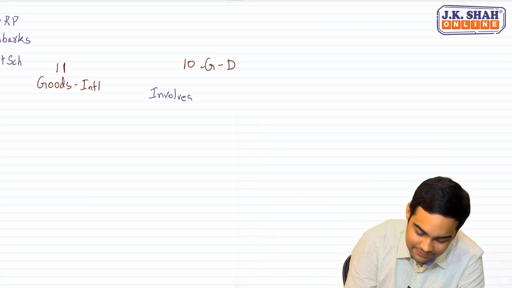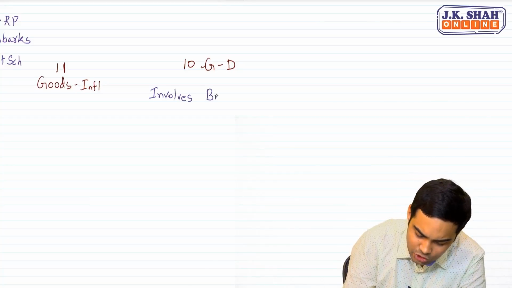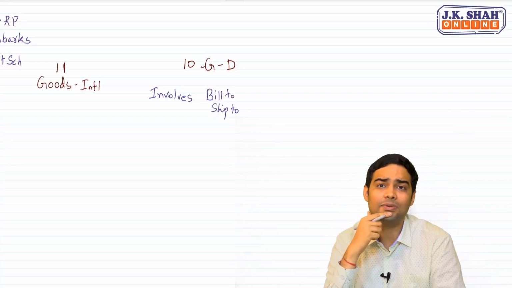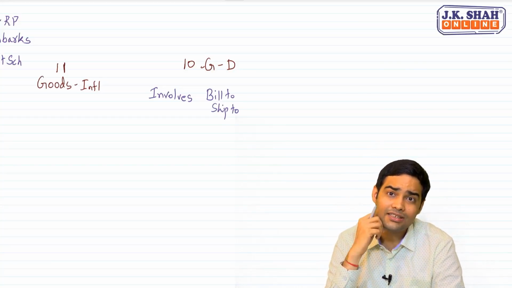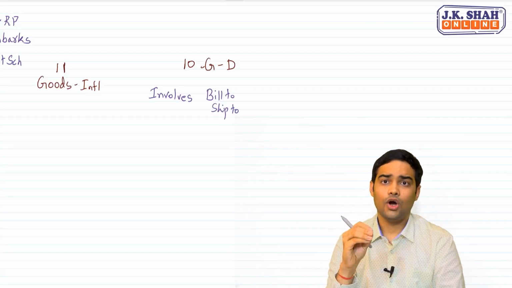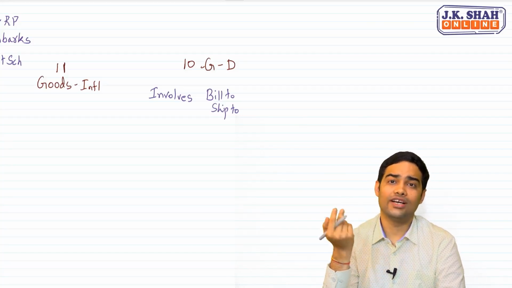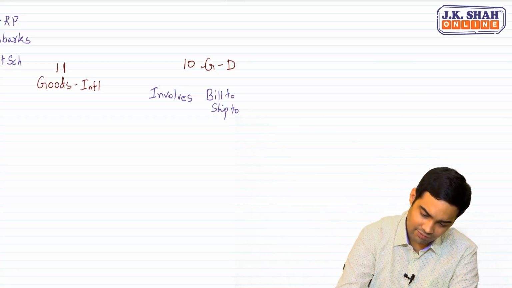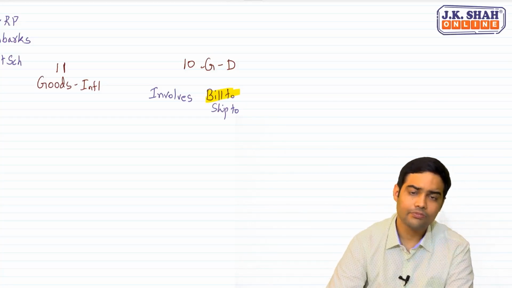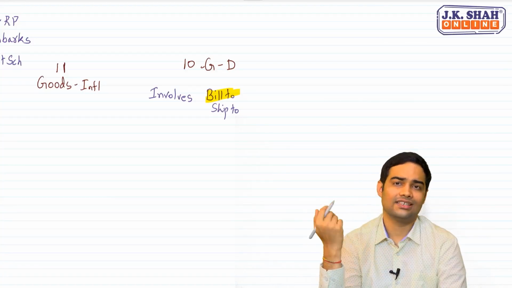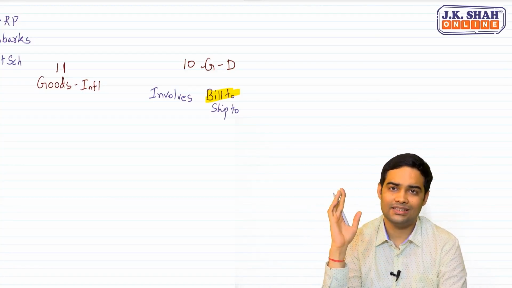The second case is when there is a bill to ship to transaction. What do you mean by bill to ship to? Bill to means billing to one person but shipping to some other person. In that case, what would be the place of supply? The law says it would be the place of that person who has ordered such goods or based on whose direction goods are moving. That means we will consider bill to. Whomever we are billing, based on that we will charge IGST or CGST plus SGST. That would be the place of supply.